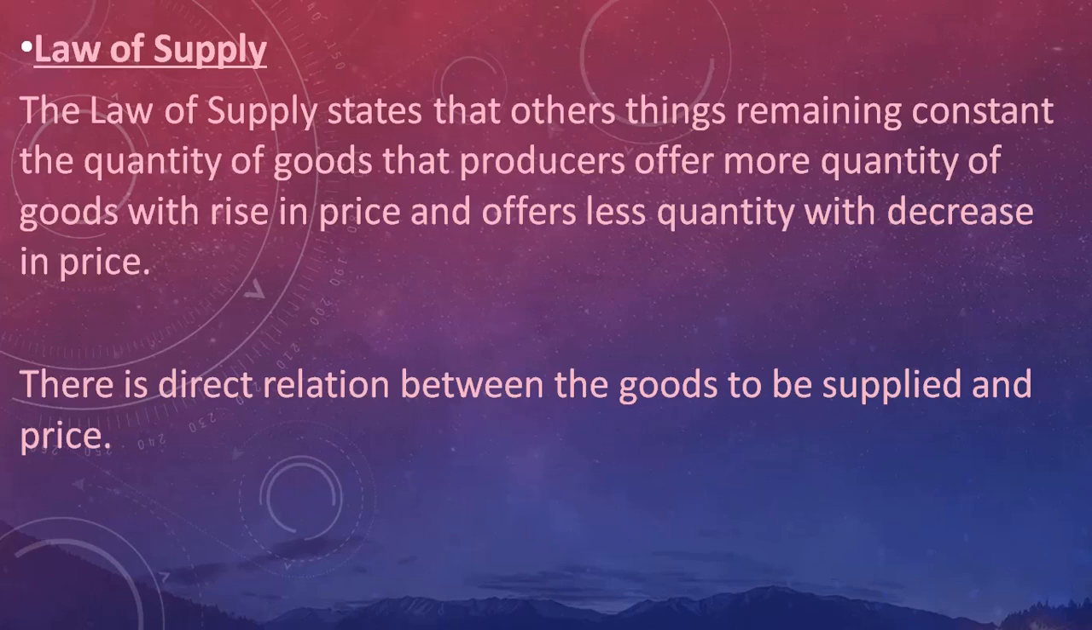Okay, dear students, now in this video we will discuss what is the law of supply. By the law of supply we mean that, other things remaining constant, the quantity of goods that producers offer increases with a rise in price, and they offer less quantity with a decrease in price. So the quantity of goods will be provided more when the price is more, and less when the price is less.